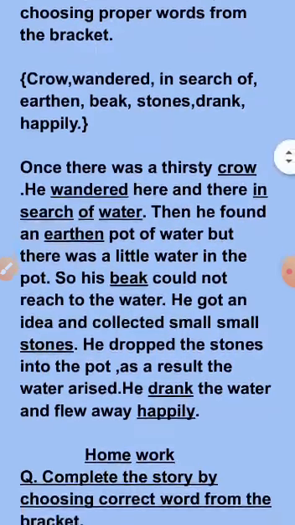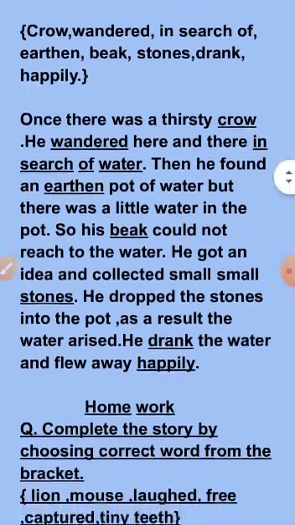He wandered here and there in search of water. In search of, here is a group of words, so it is a phrase. Then he found an earthen pot of water. You will find that all the words which are underlined are given in the bracket, and I have chosen from the bracket and written here. Then he found an earthen pot of water, but there was a little water in the pot. So his beak could not reach the water.